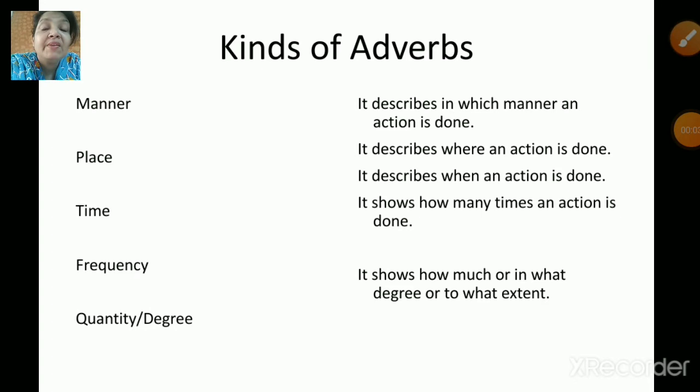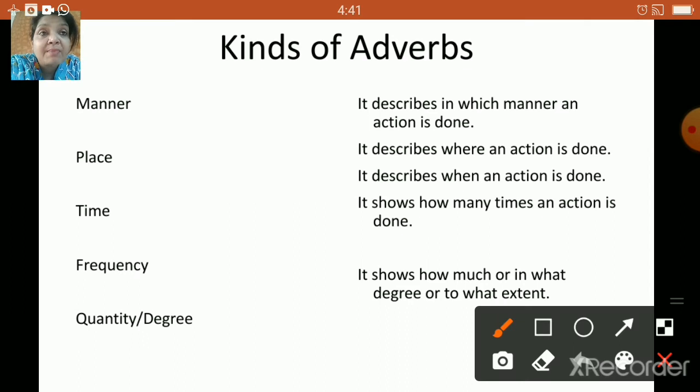So today we will be doing adverbs of manner, adverbs of place, adverbs of time, adverbs of frequency, and adverbs of quantity or degree. So the first thing is, what do you mean by adverb of manner? Well, children, it describes in which manner an action is done. Yes, I repeat, children, it describes in which manner an action is done.